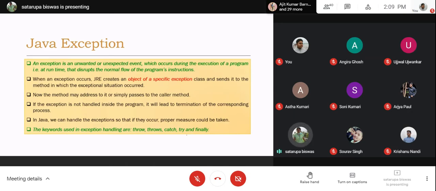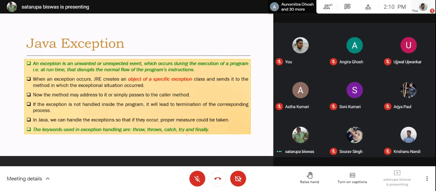It creates the object of that class and then sends that exception. The object is now called the exception, and that is sent to the method inside which that exceptional situation occurred. Now the method may address it or simply pass it to the caller method.